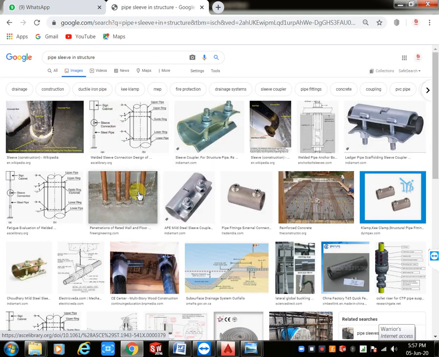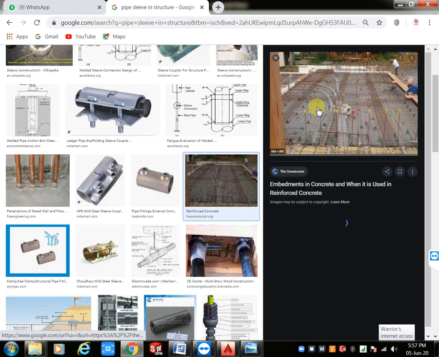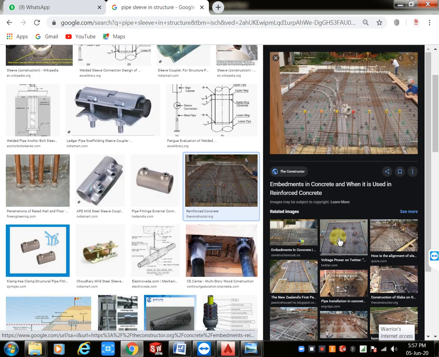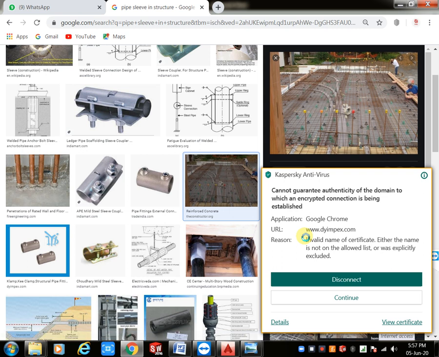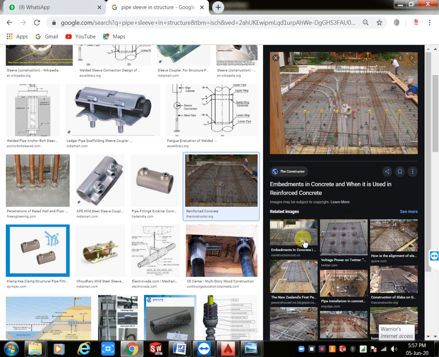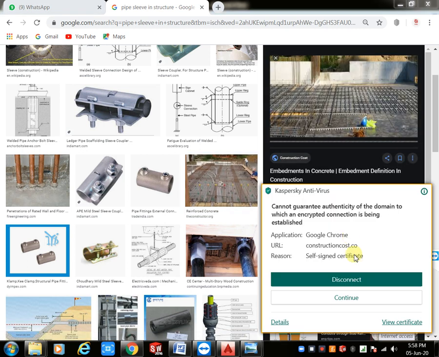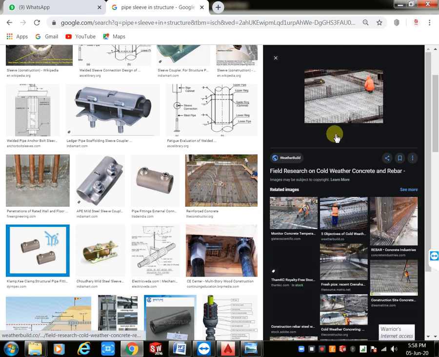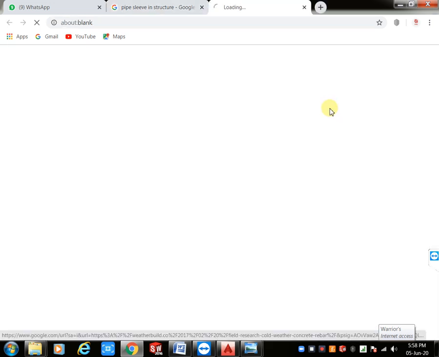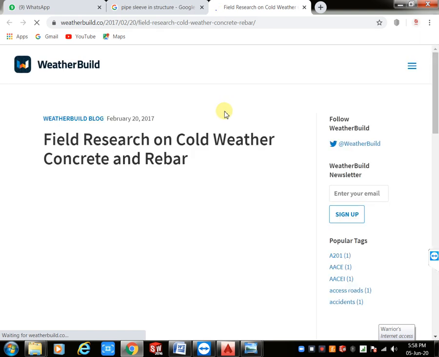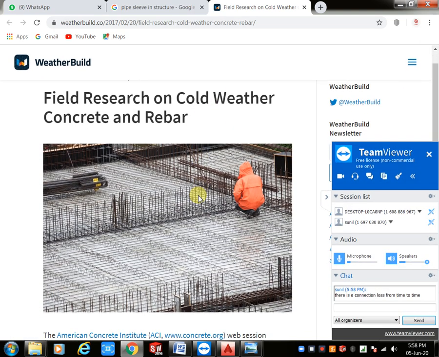See now, this is the actual slab construction condition. Here we want to maintain some pipes. Actually here we don't have any pipes, but here we can place some pipes, pipe sleeves. It is for openings, top to bottom. In that situation, definitely here we can maintain our pipe.